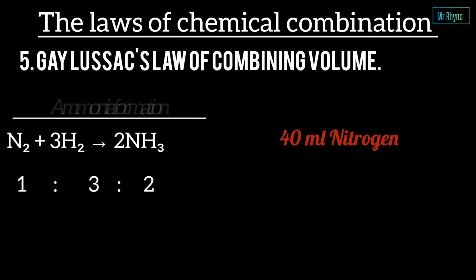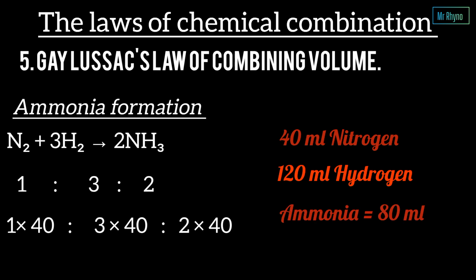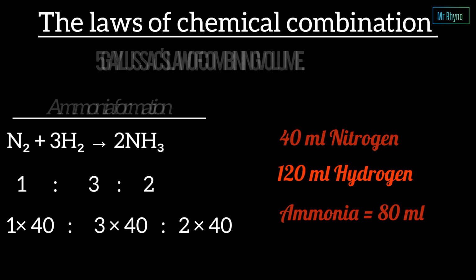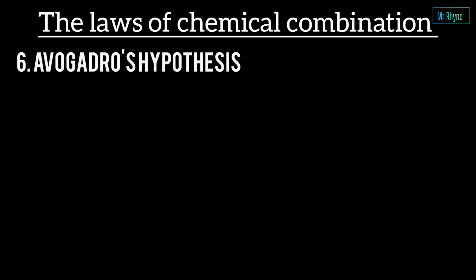Suppose we have 40 ml of nitrogen and 120 ml of hydrogen. The reaction produces 80 ml of ammonia. Again, simple whole number ratios appear. This is not a coincidence. Scientists observed this behavior repeatedly. Let's look at the last law, Avogadro's hypothesis.